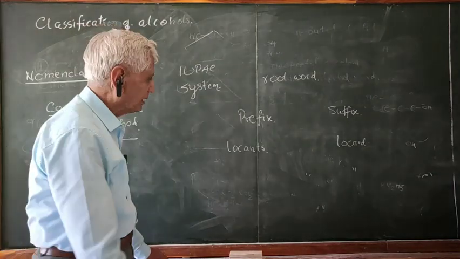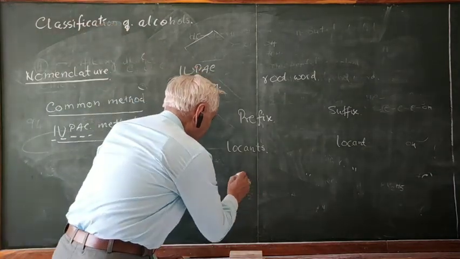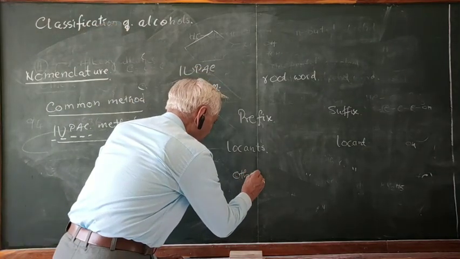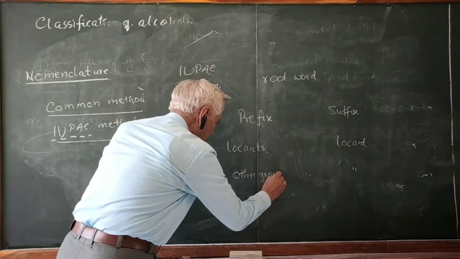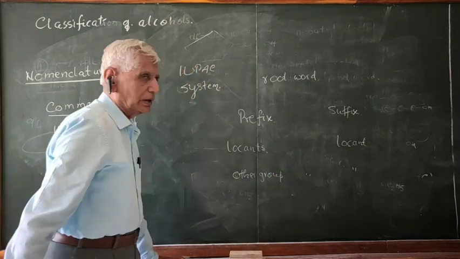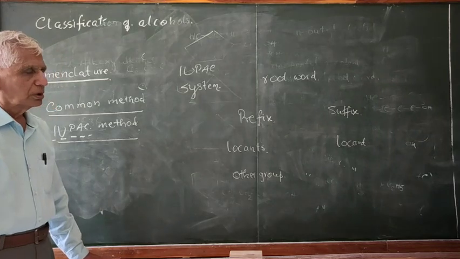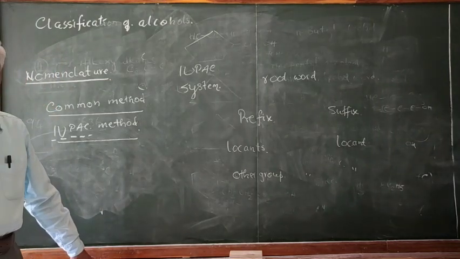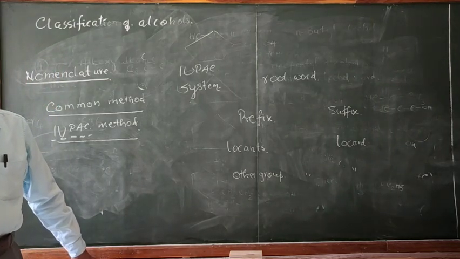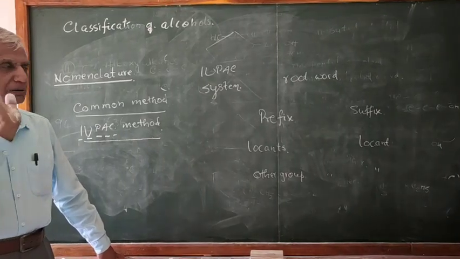If any other groups are there, you have to take the name of the groups. Taking all these into consideration, the compounds can be named systematically by the IUPAC method.